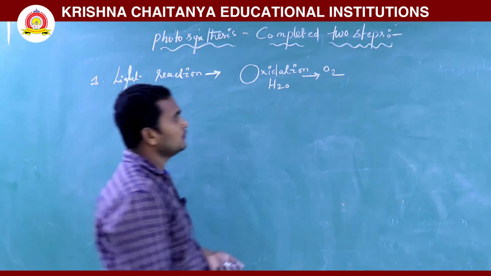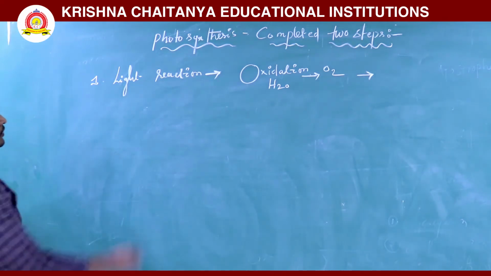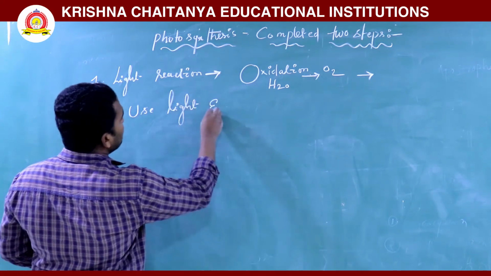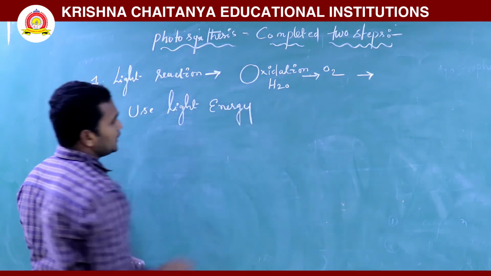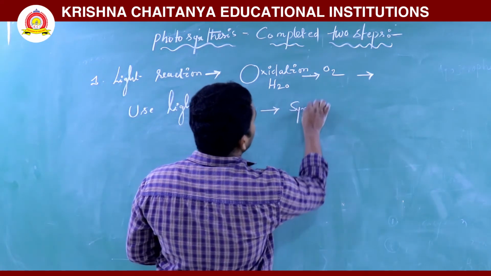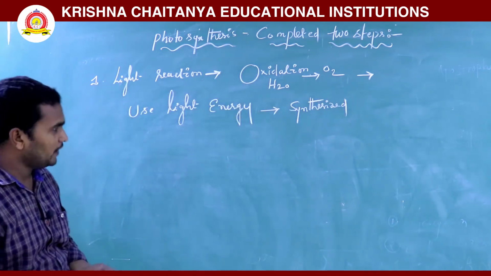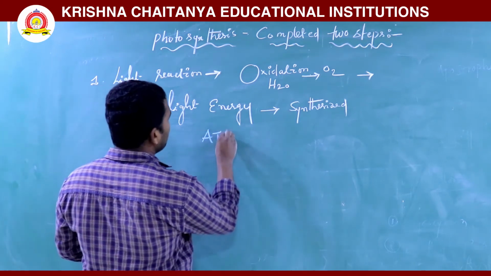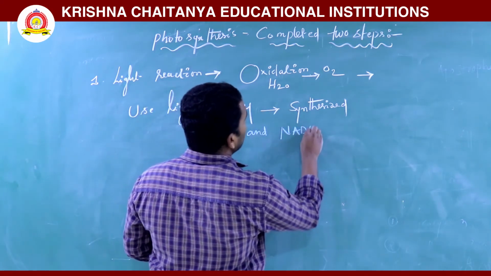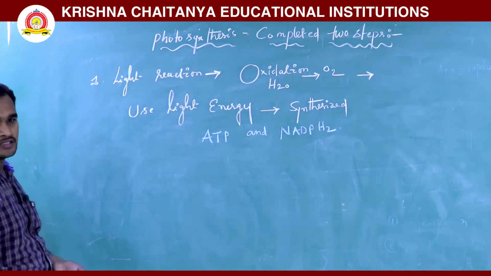And in the light reaction, using light energy, ATP and NADPH2 are synthesized.